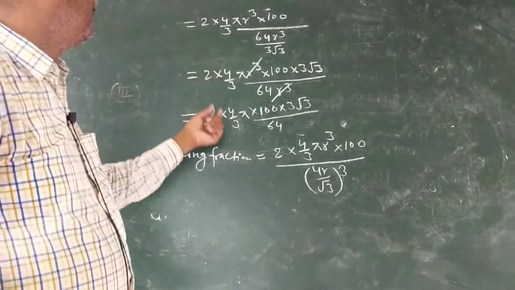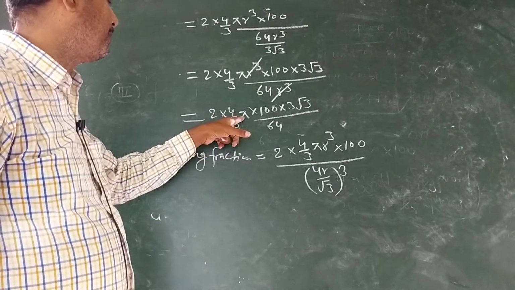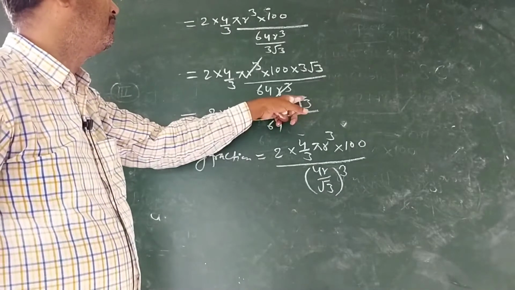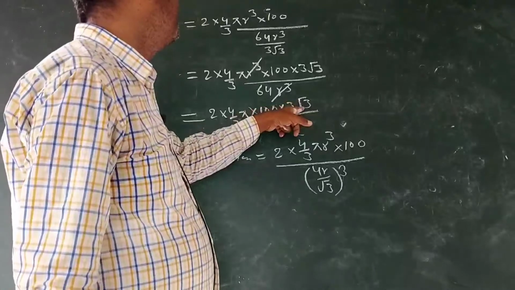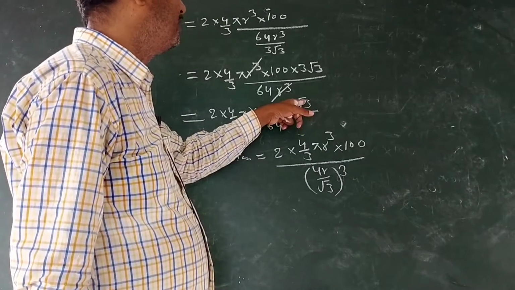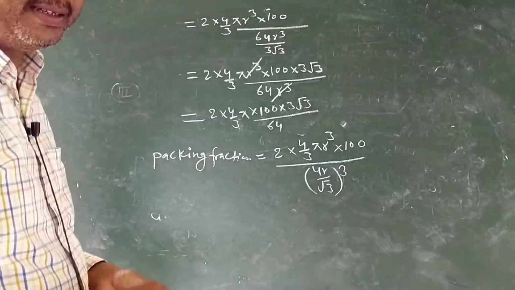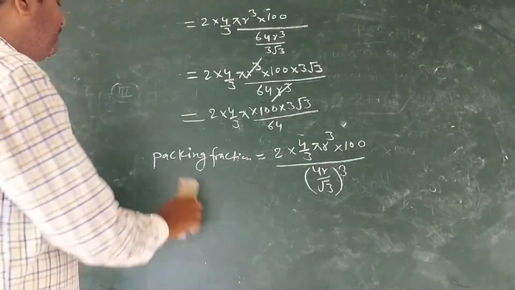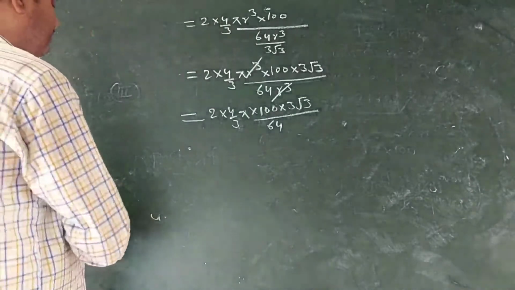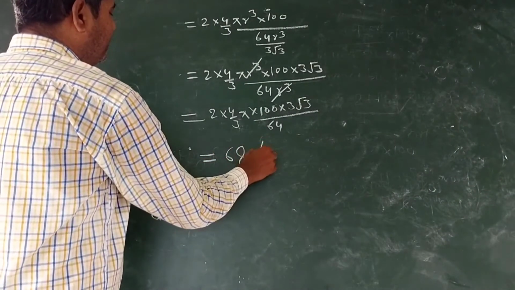When 3.14 is placed instead of pi and 1.732 is placed instead of under root 3, after calculation we will get the value of this as 68%.